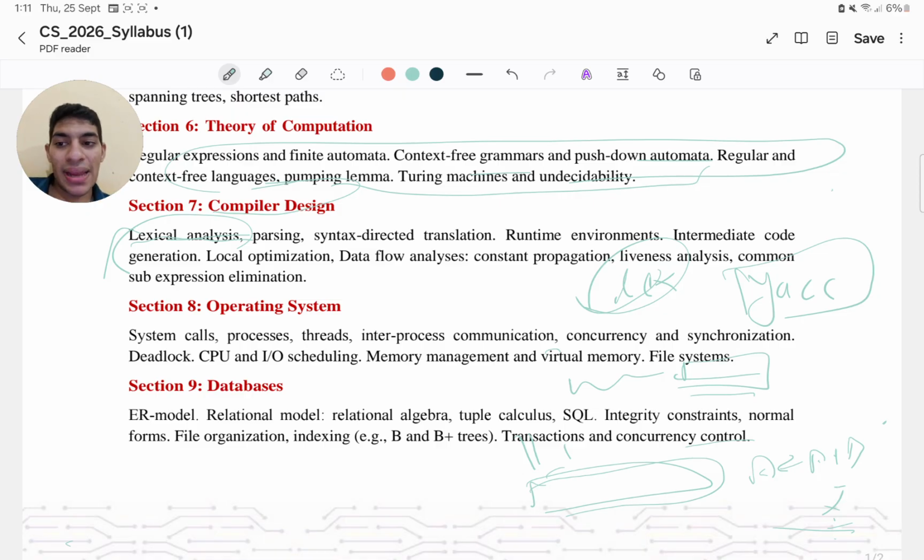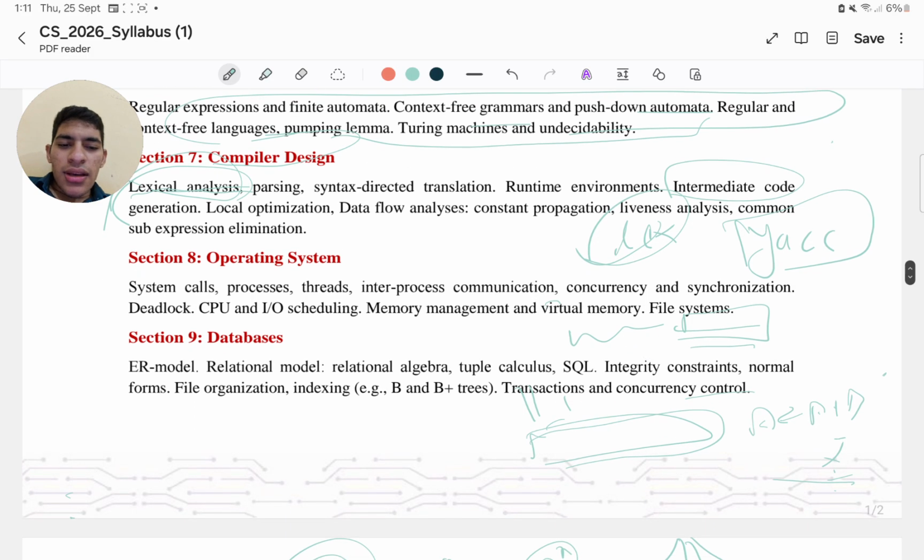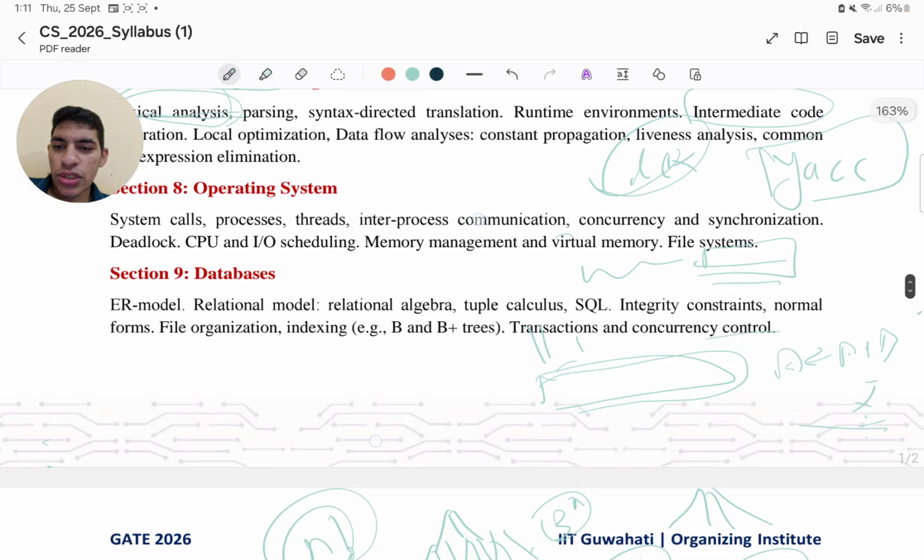So these are the stages of compilers in which the compiler works. First, the lexical analyzer is there, then you have the parsing, right, then you have other sorts of analysis, optimization, symbol table and all. After that, your code optimization comes, and after that intermediate code is generated, right, and then you have the target code generation and all. So these are all the steps of compiler design. So you must go for some resource like GFG and refer to all those particular stages of compiler design which happen in the compilation of the program. Okay, so these are the topics which come from compiler design.